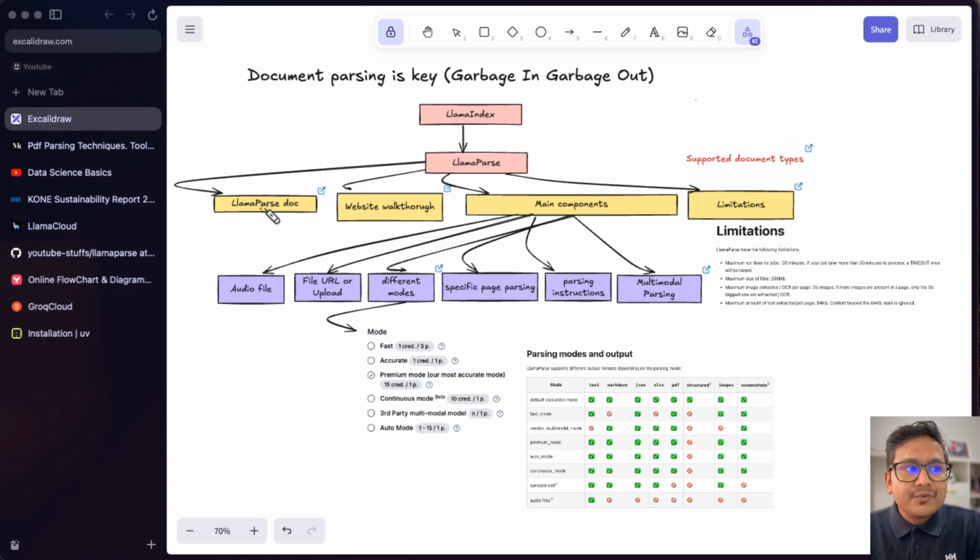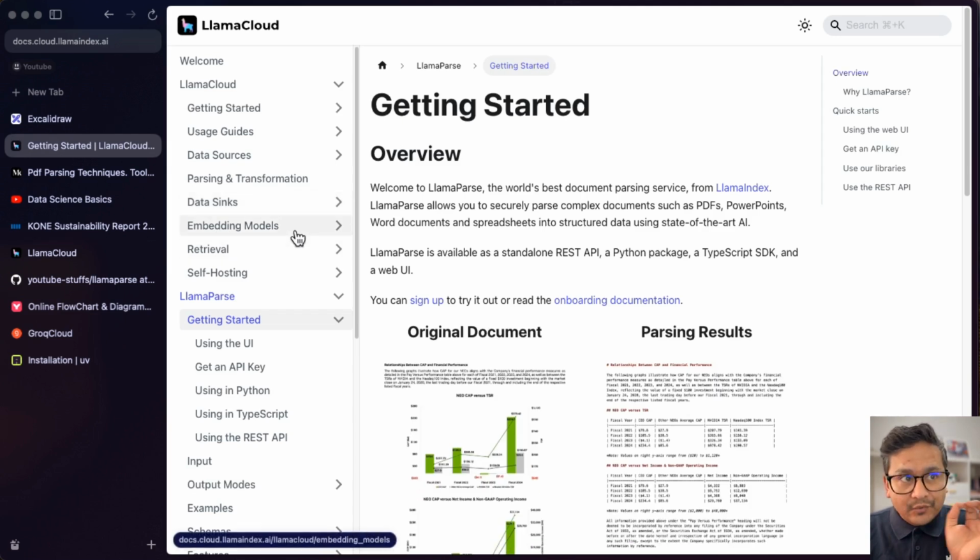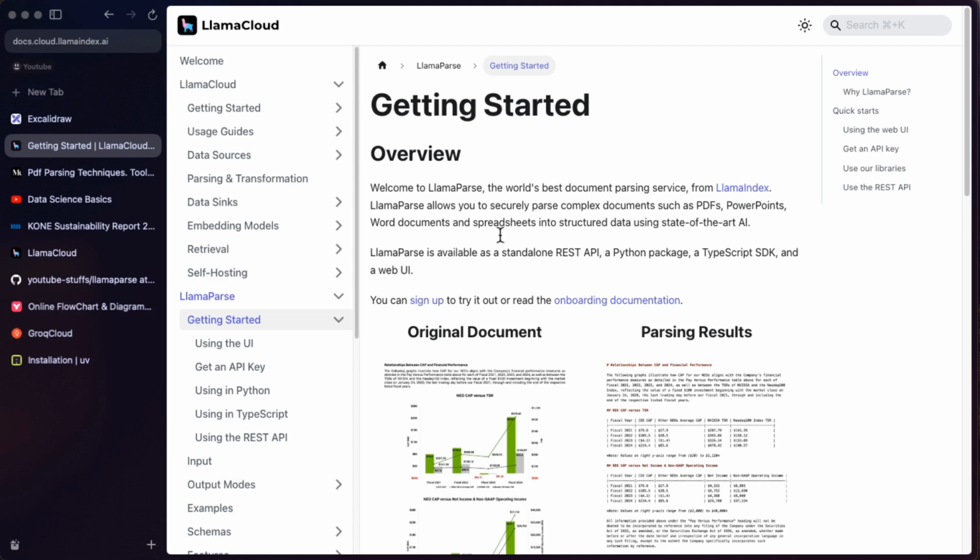Now let's go into this LlamaParse documentation. If I click this one, it will take me to the documentation. I will provide all the links in the description of the video. You can just go there and click. I'll provide you the link and say, okay, here is LlamaParse. Let's just follow what it mentioned in the documentation.